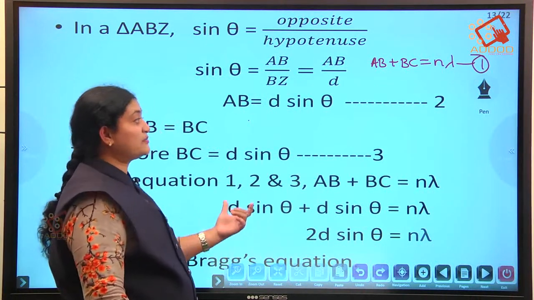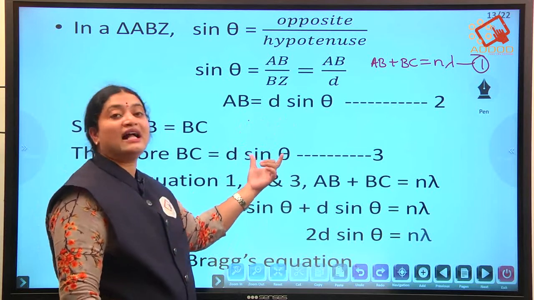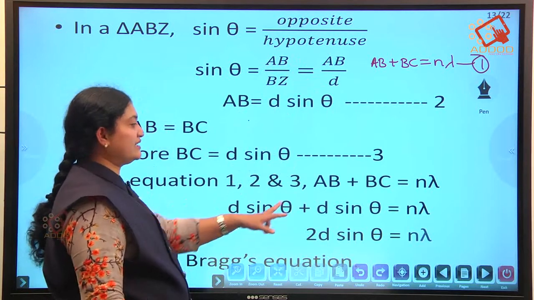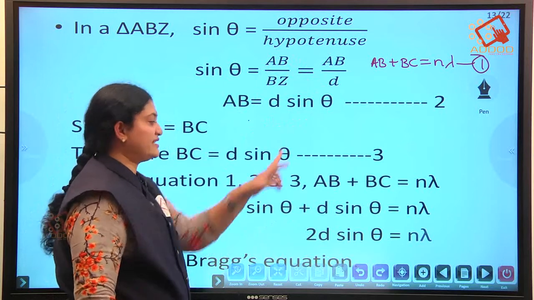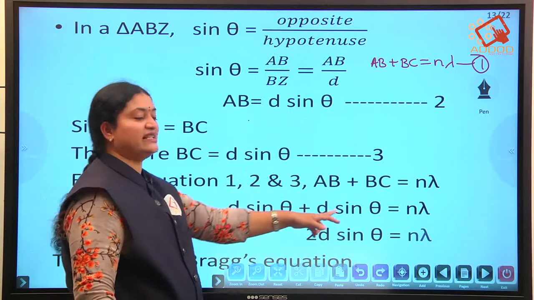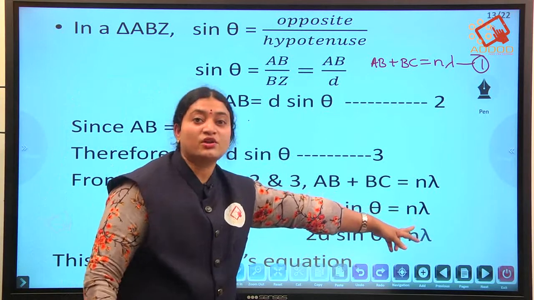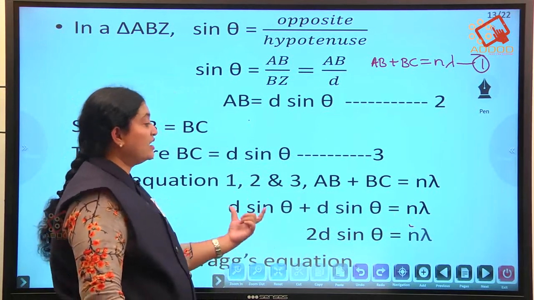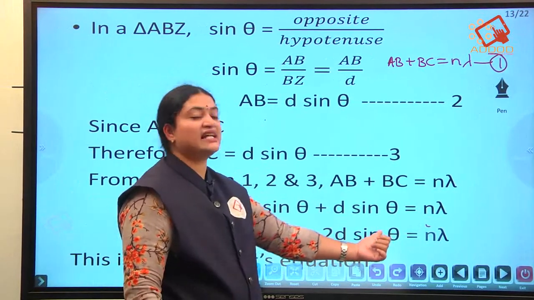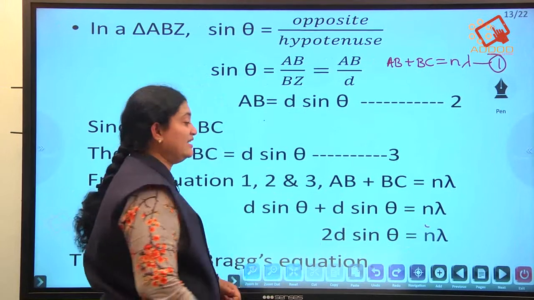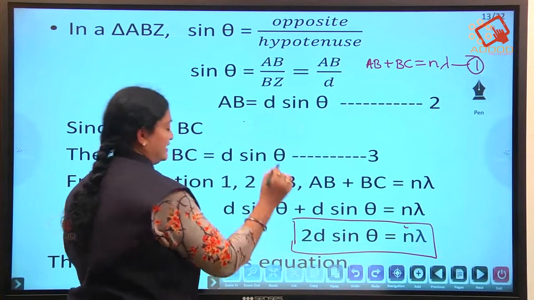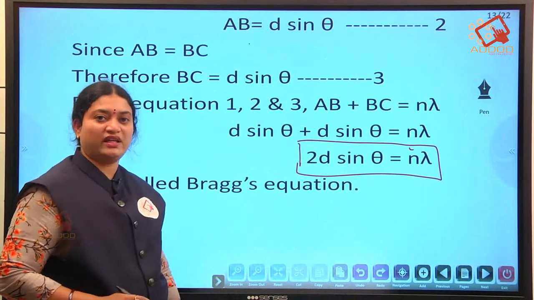So let us substitute equations 2 and 3 in equation 1. AB is D sin theta, and BC is again D sin theta, which equals n lambda. When we add both of these, we get 2D sin theta equals n lambda, and this equation we call Bragg's equation.